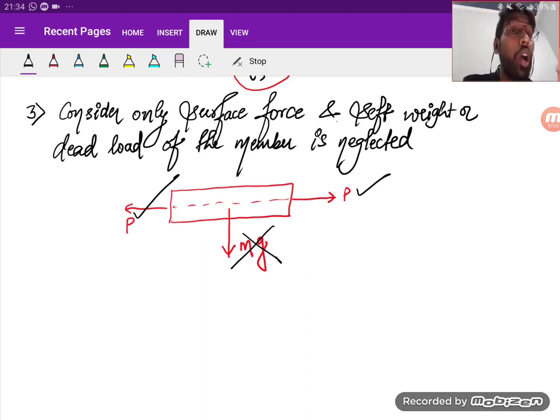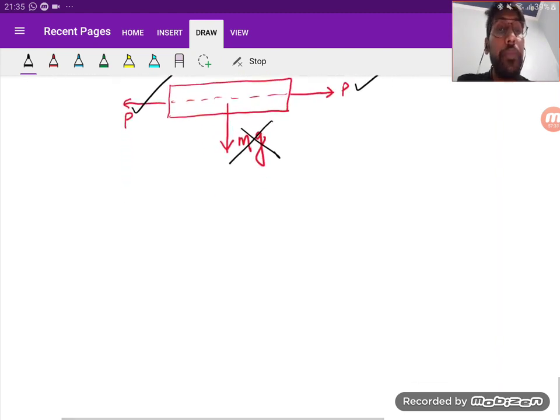Now, you can use the dead load or self weight if it is mentioned in the question that you need to find the deformation, or you need to consider the self weight for finding any particular unknown, right? So you can use it only if it is mentioned in the question. If it's not mentioned, you can't. Is it clear?